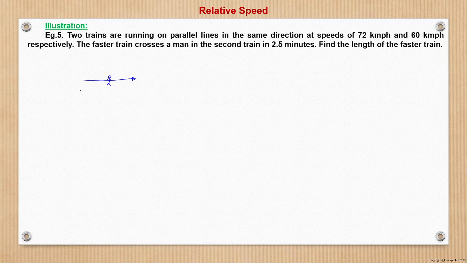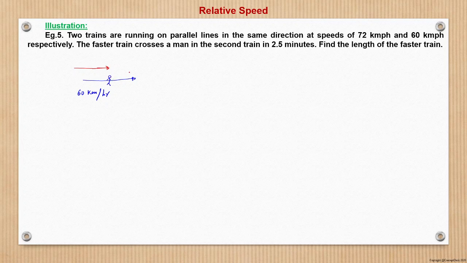And this is the slower train moving at 60 km per hour. Now there is another train, the faster train, which is crossing this man sitting in the second train.